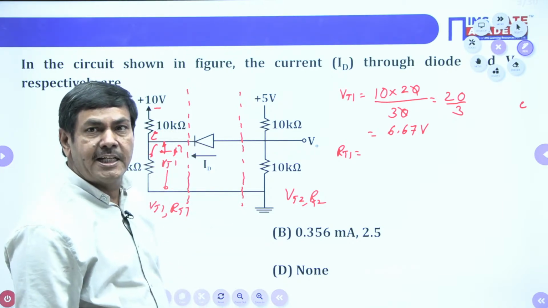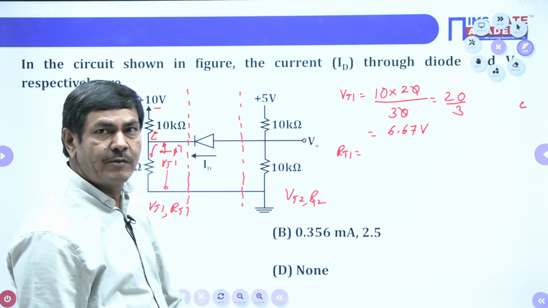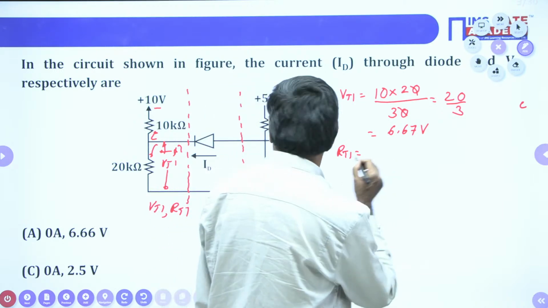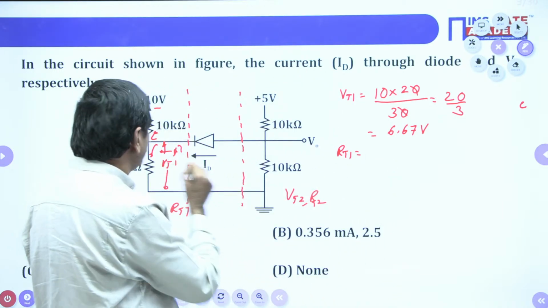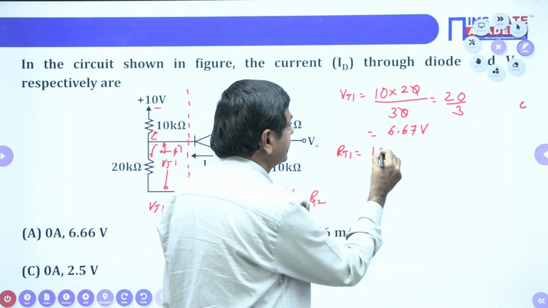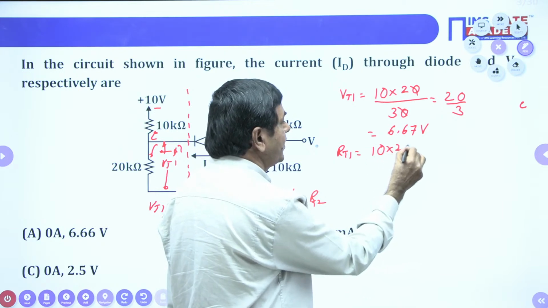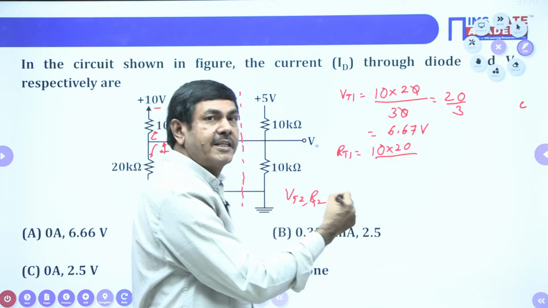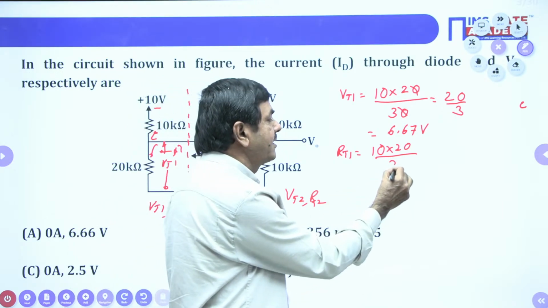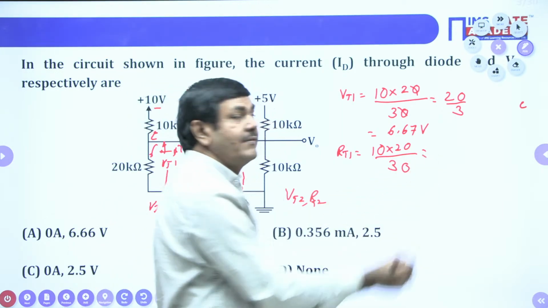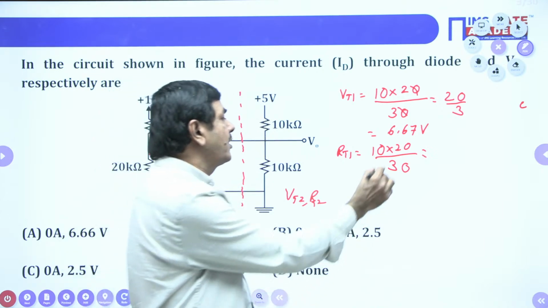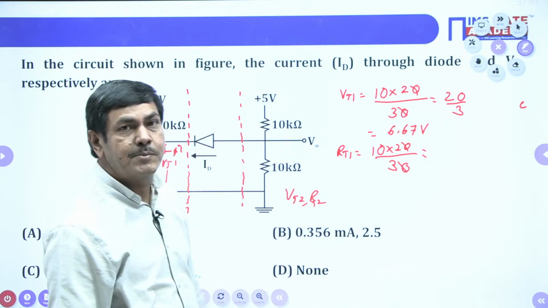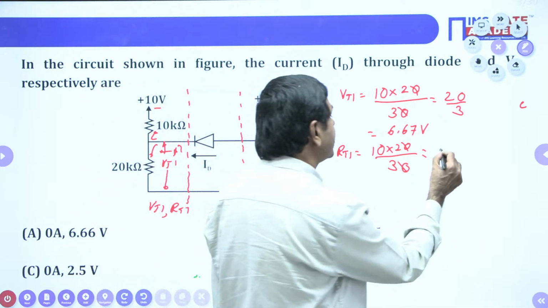From this parallel connection, we can directly measure the required value. RT1 equals 10 into 20 divided by 10 plus 20. 10 plus 20 is 30. Here also, 0 cancels, 20 by 3. 20 by 3 equals how much? 6.67 kilo ohms is available.